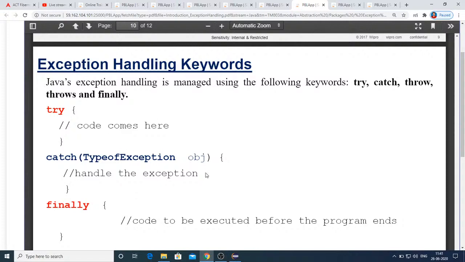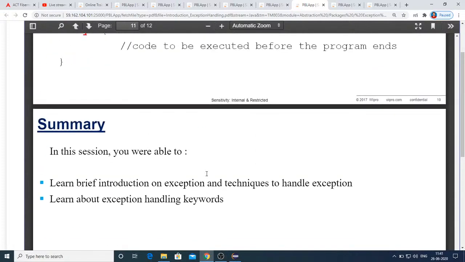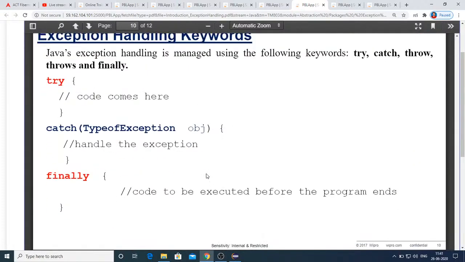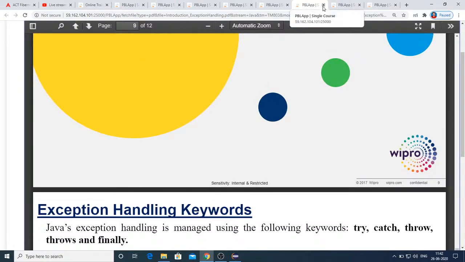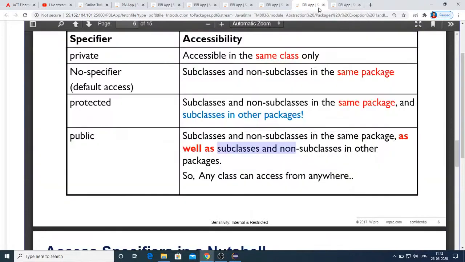And coming to throw and throws, I'll just demonstrate with an example how this throw keyword and throws keyword are useful in exception handling. Just remember this for the time being.